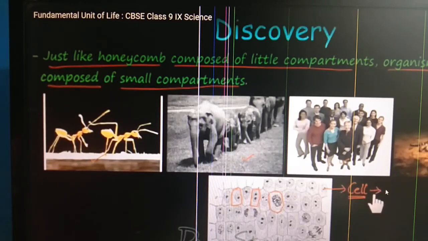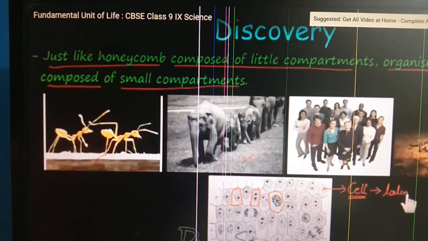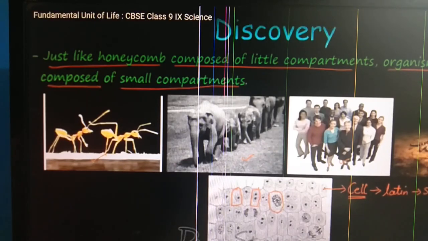See, cell is a Latin word. The meaning of cell in Latin is a compartment. So now you have understood from where we get the word cell. As Robert Hooke explained, every organism is made up of these small compartments, and the meaning of small compartment is cell. So in this way, Robert Hooke derived the word cell for the small compartments which are present in the organism.